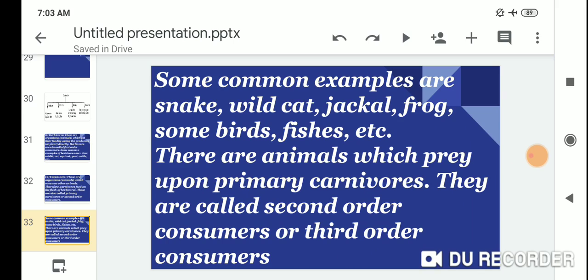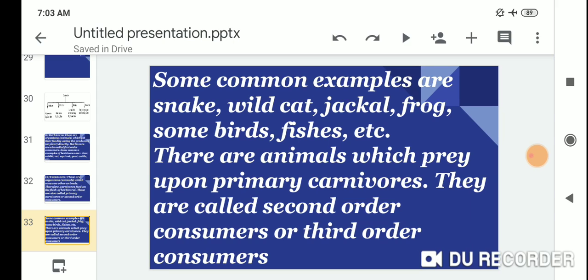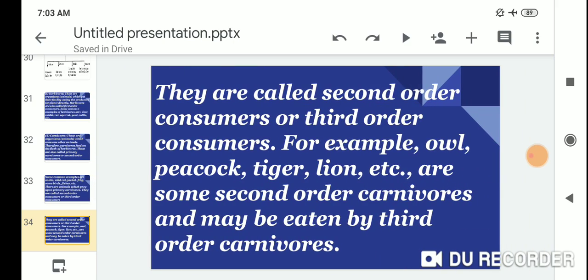There are animals which prey upon the primary consumers. They are called second order consumers or third order consumers, for example owl, peacock, tiger, lion, etc. These are second order consumers and may be eaten by third order carnivores.